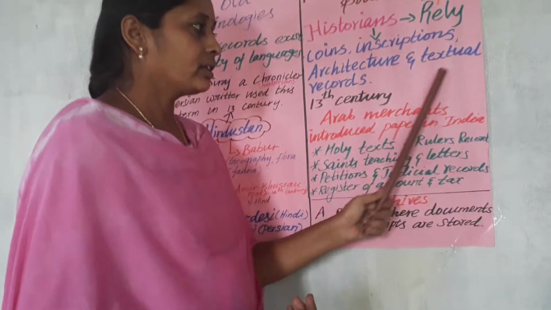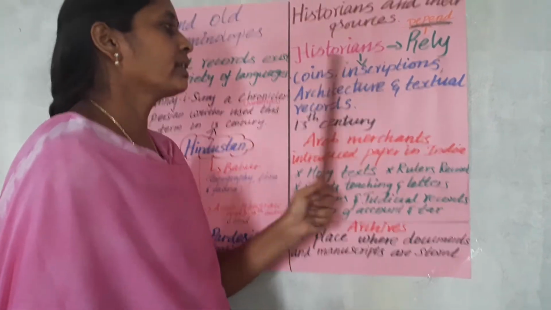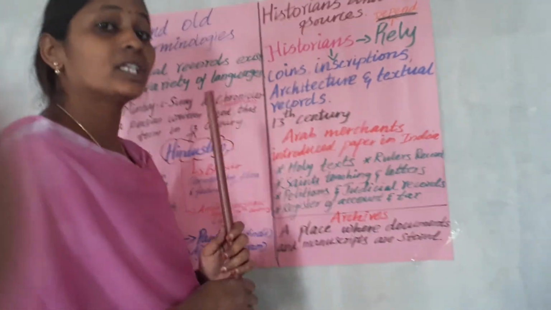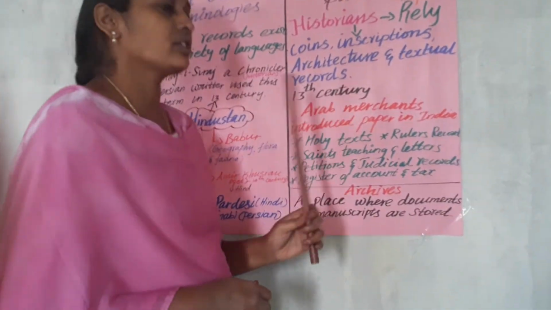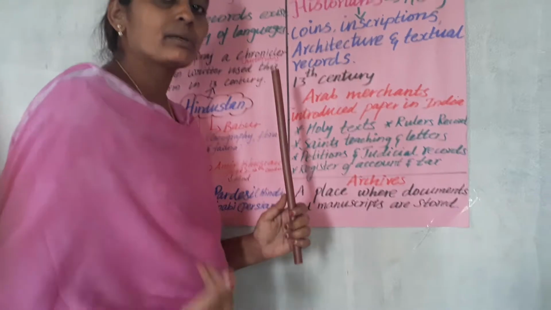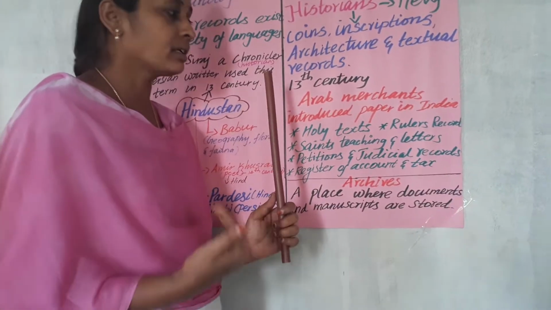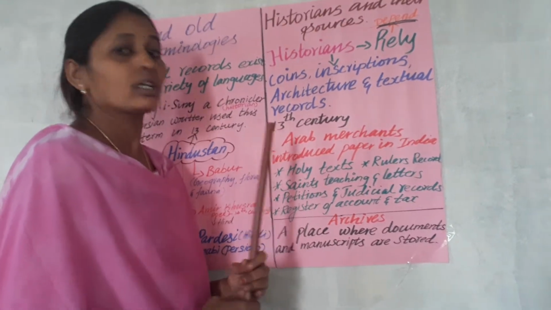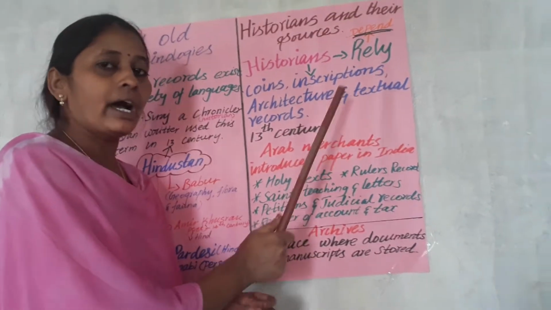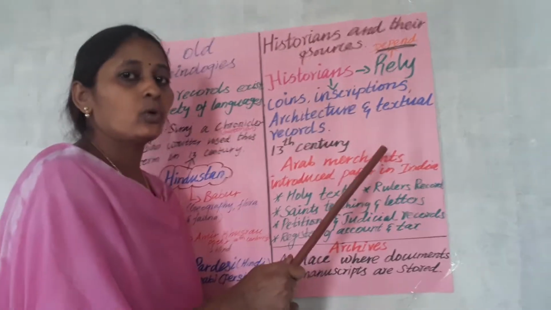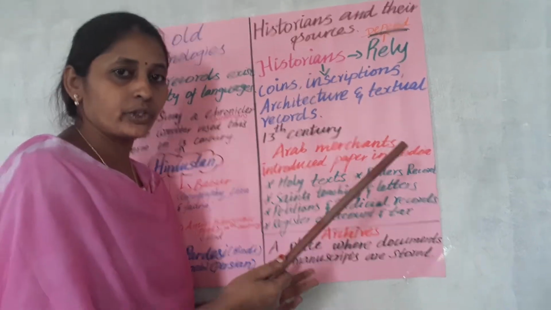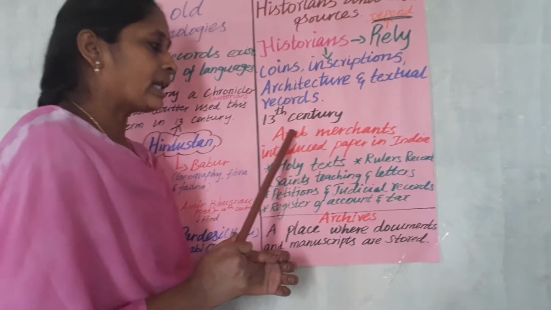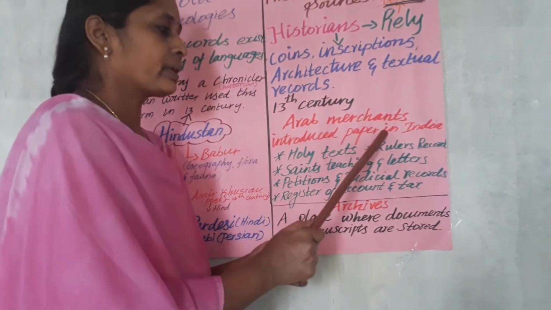Everything was like this up to the 12th century alone. So in the 13th century, when Arab traders came to India, they introduced paper to India. Before the 13th century, Indian people didn't know what paper was and what its use was. They didn't know anything about paper. But after the 13th century, Arab merchants introduced paper.